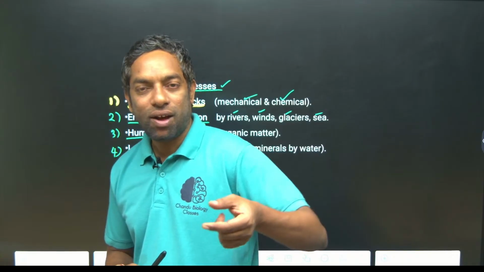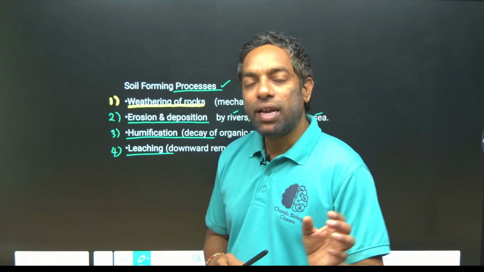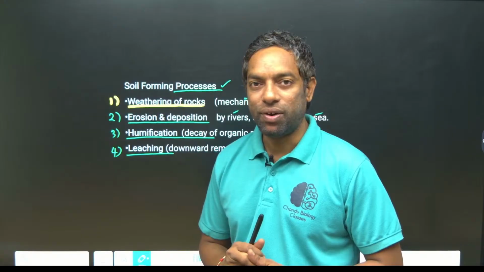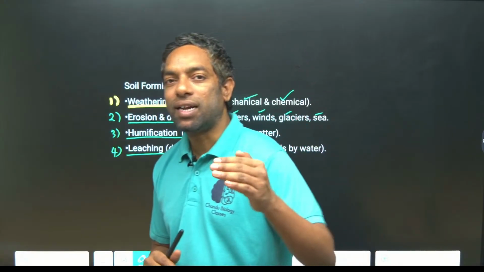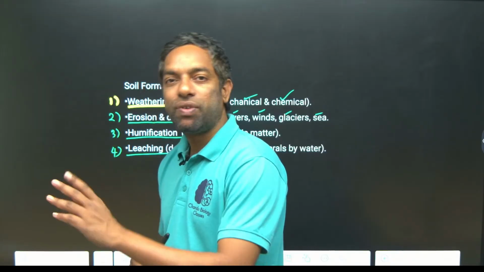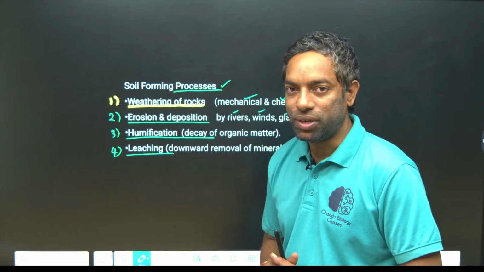The sand or soil can be carried to another place, into the next soil. That is erosion and deposition. Deposition means the cut down sand is transferred to another place, that is deposition.